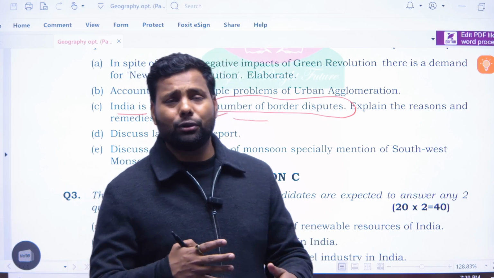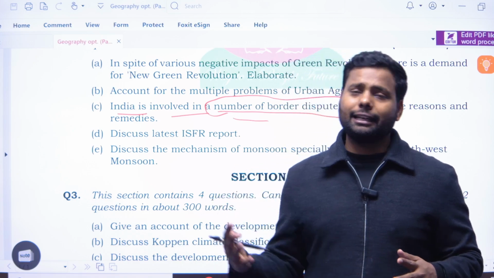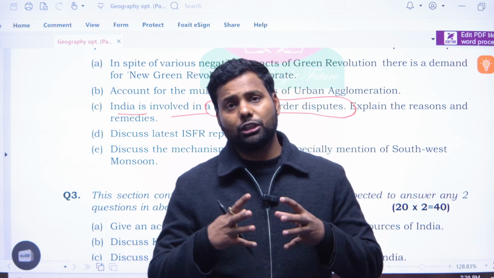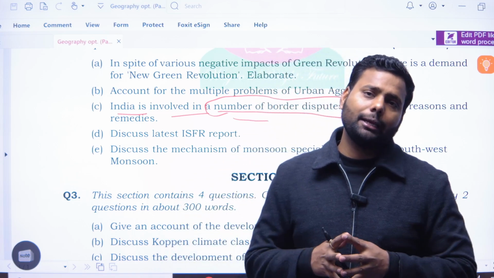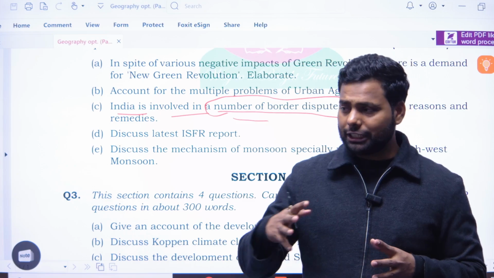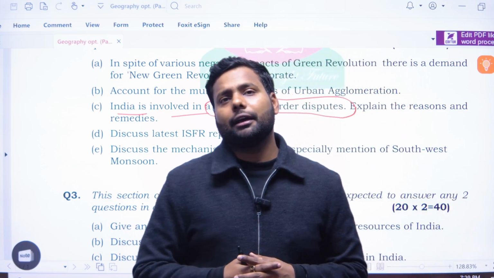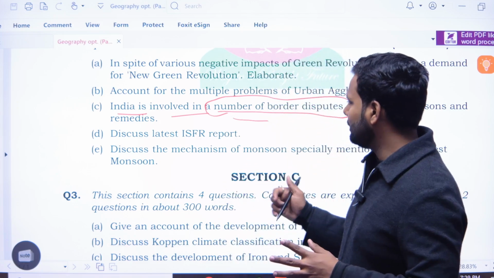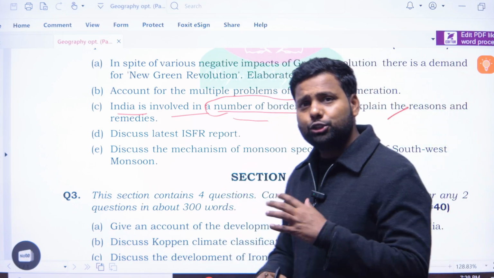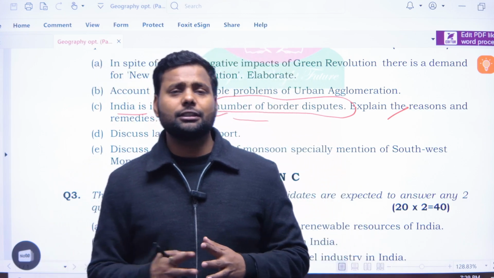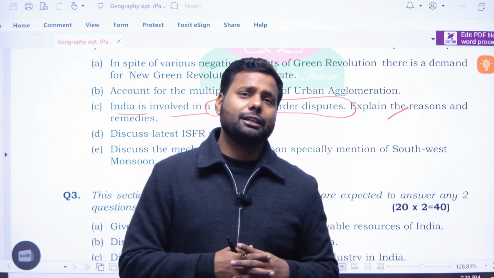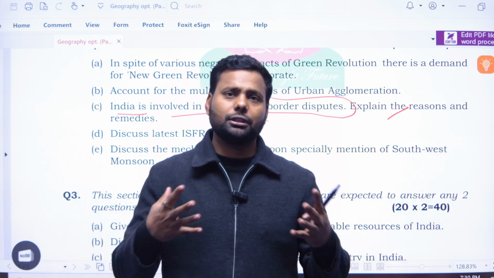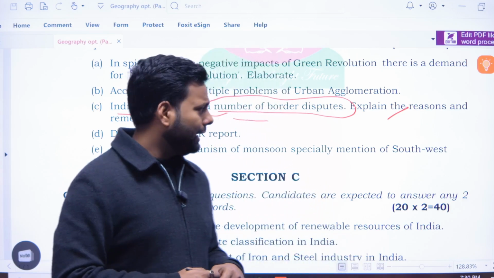There is the McMahon Line dispute, a land dispute, because at that time China says there was no responsible authority which sat on the table and decided which area goes to India and which area is ours. So these are some of the historic reasons. Some are due to the geopolitical scenario, which changes day by day, so new dimensions or new types of problems come in front of India.